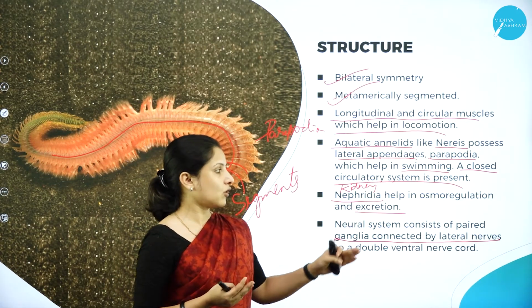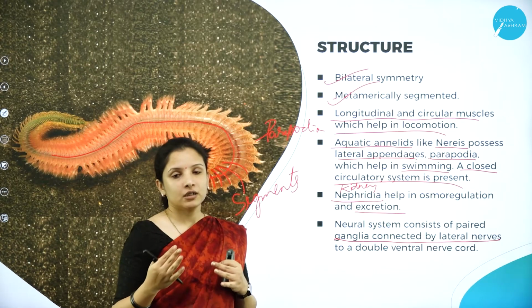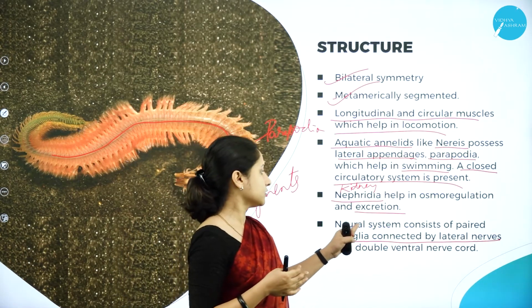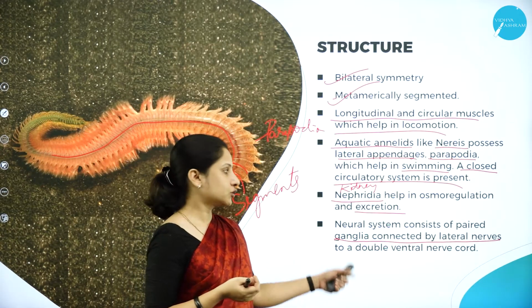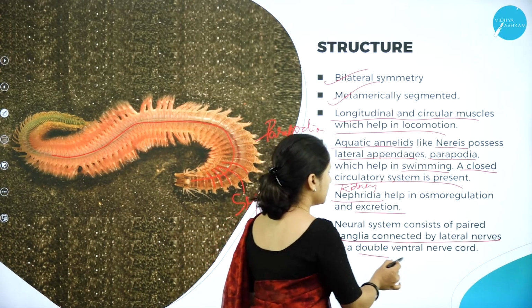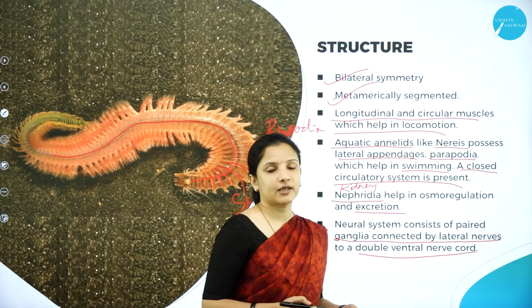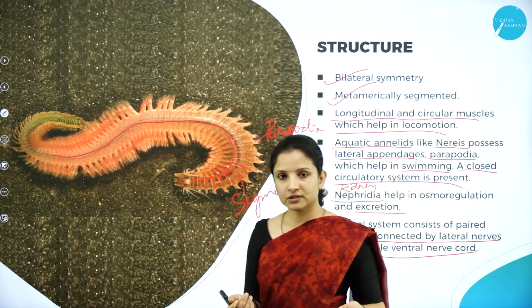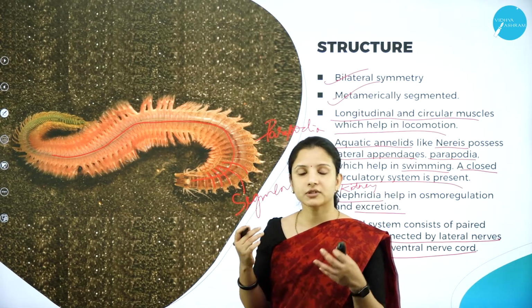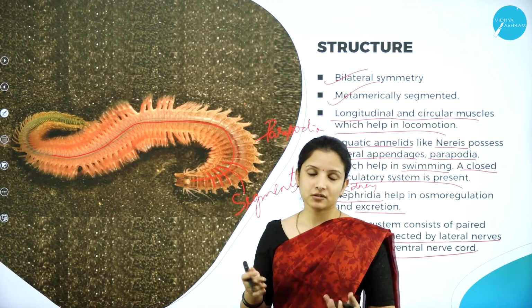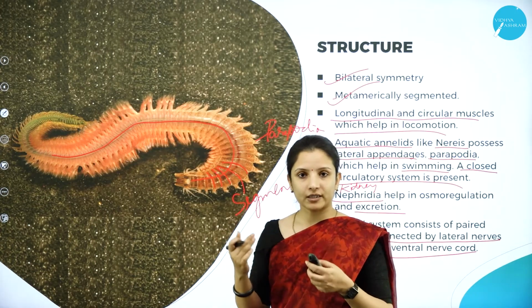To the ventral cord, a lot of nerve cells are connected. So that is why they have a nervous system, a circulatory system and all that. Therefore, it means that they possess an organ system level of organization.